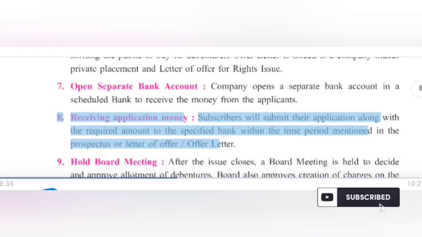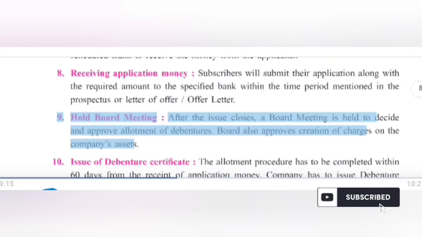8. Receiving application money. Subscribers will submit their application along with the required amount to the specified bank within the time period mentioned in the prospectus or letter of offer, offer letter. 9. Hold board meeting. After the issue closes, a board meeting is held to decide and approve allotment of debentures. Board also approves creation of charges on the company's assets.